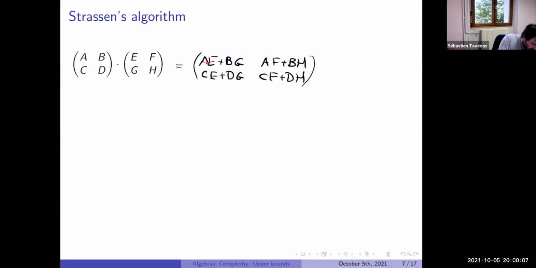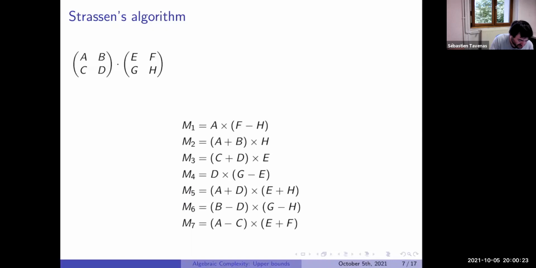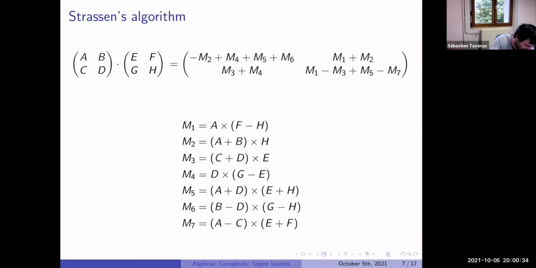If we look, we have 1, 2, 3, 4, 5, 6, 7, 8 multiplications. In fact, the way Strassen showed, it's possible to do better for the number of multiplications, similarly to what Karatsuba did for polynomials. Here it's a bit worse to explain, so we can try to be convinced, or you can check one day if you want.